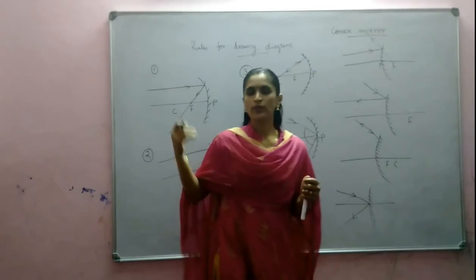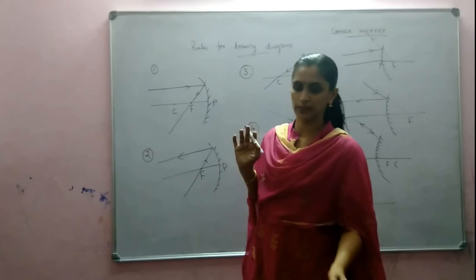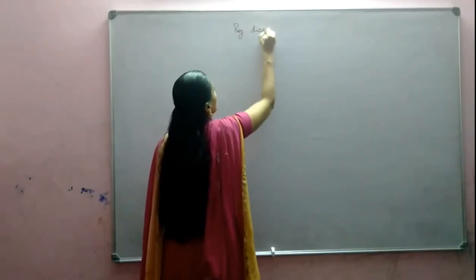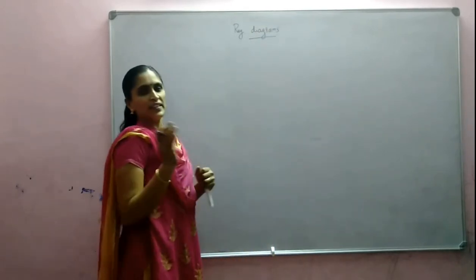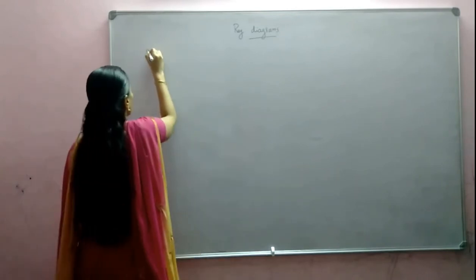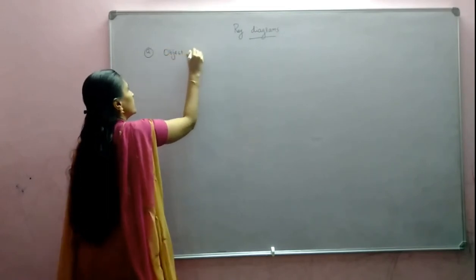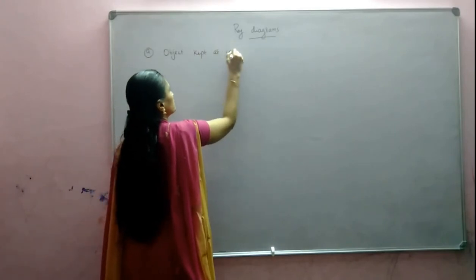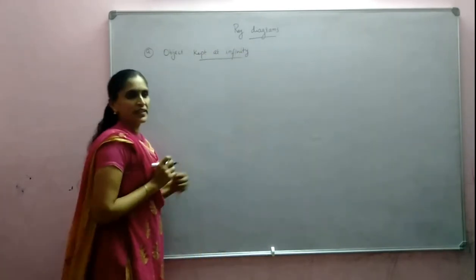Okay. And now we will discuss the various ray diagrams for both concave mirror and convex mirror. Ray diagrams. First, we are discussing concave mirror. So the first case we are considering is the object kept at infinity. So the object is situated at infinity.